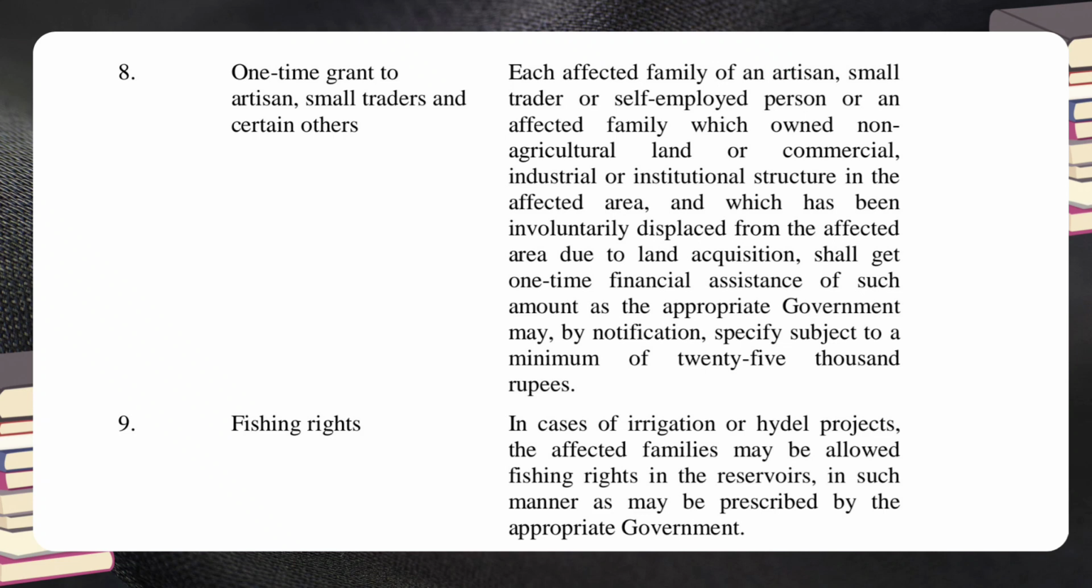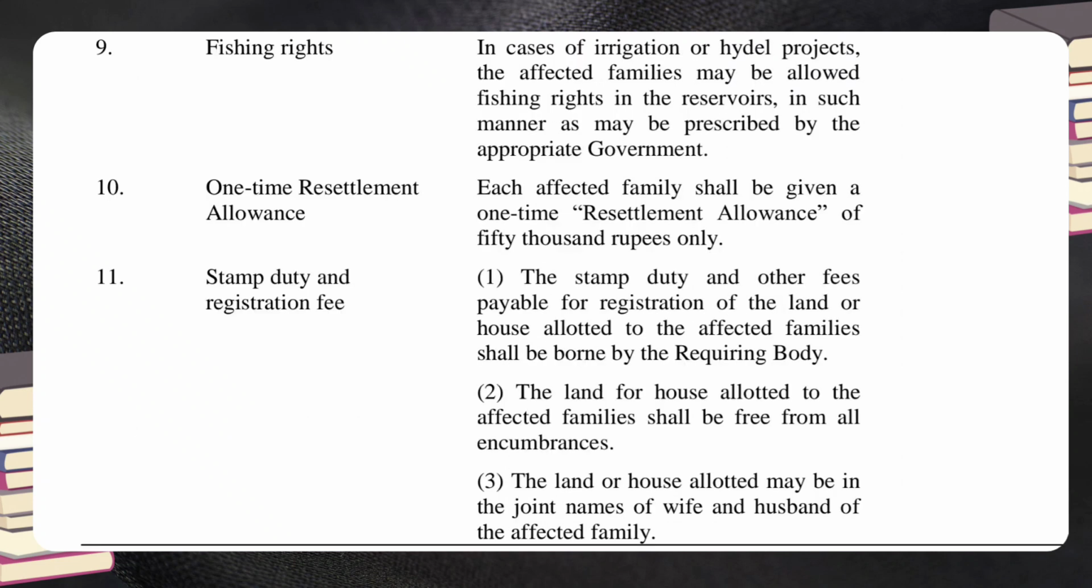9. Fishing rights. Entitlement or provision: In cases of irrigation or hydel projects, the affected families may be allowed fishing rights in the reservoirs, in such manner as may be prescribed by the appropriate government. 10. One-time resettlement allowance. Entitlement or provision: Each affected family shall be given a one-time resettlement allowance of 50,000 rupees only.